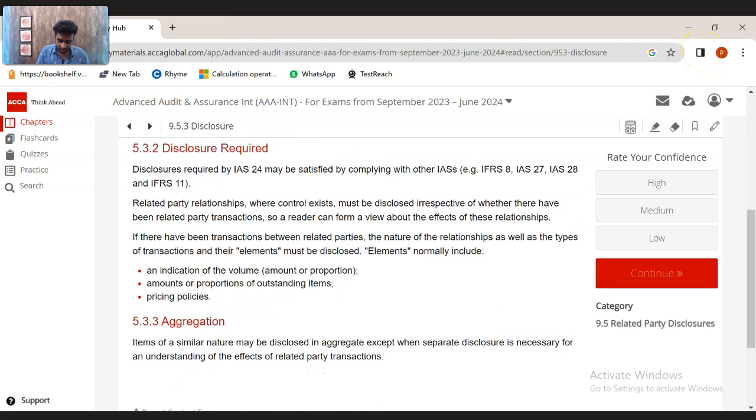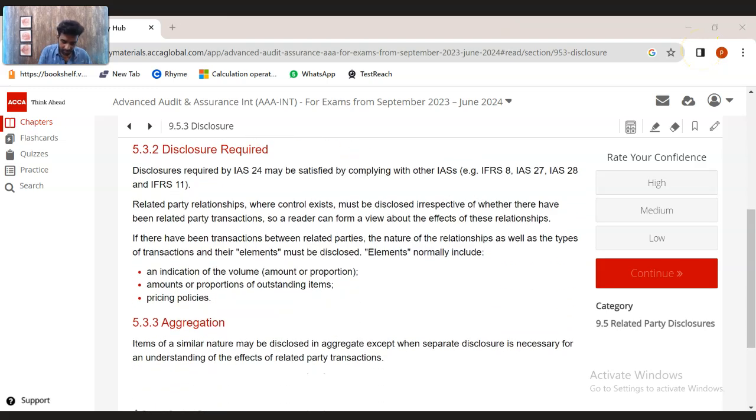And when it comes to disclosures, the first step is the identification of the related party. All the related party relationships have to be identified and disclosed. IAS 24 very clearly states that the disclosures required may be satisfied by complying with other IFRSs as well. So other standards have certain elements of IAS 24 where they are explaining those disclosures.